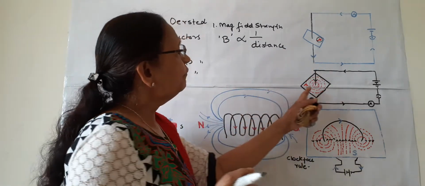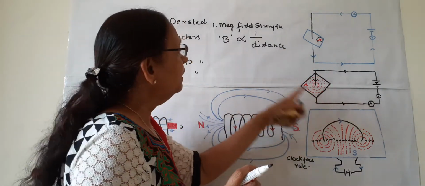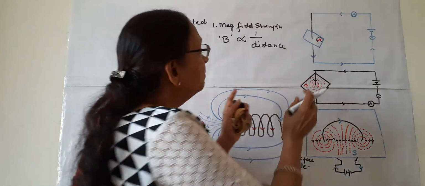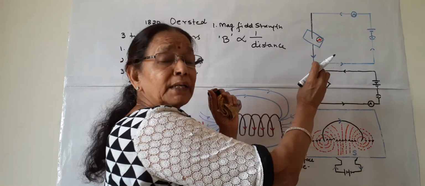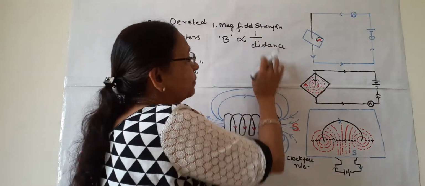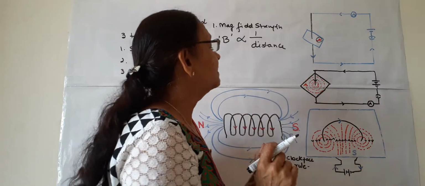That is, if we go far from the conductor, the rings are bigger. Why are the rings larger? Because the strength of the magnetic field is diminishing. So B is inversely proportional to distance.